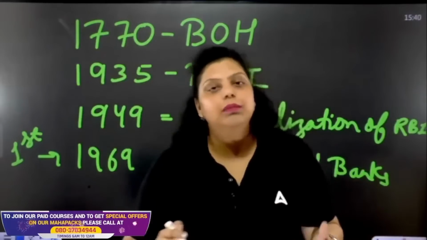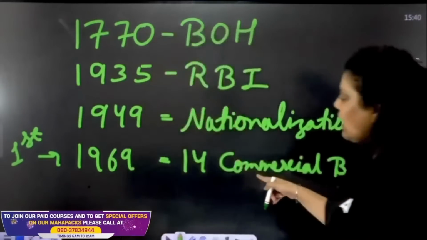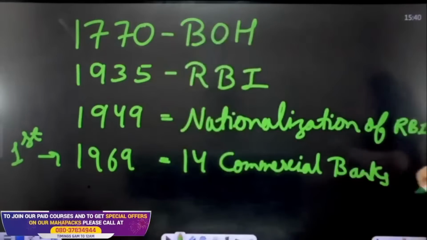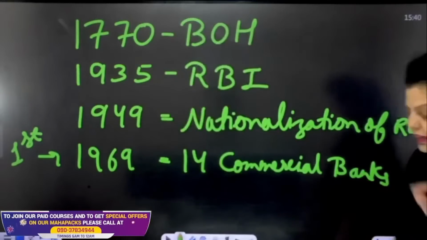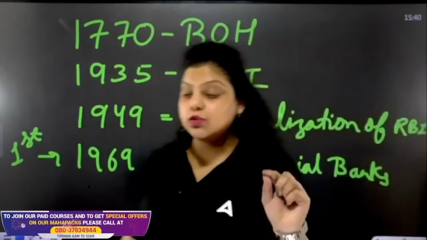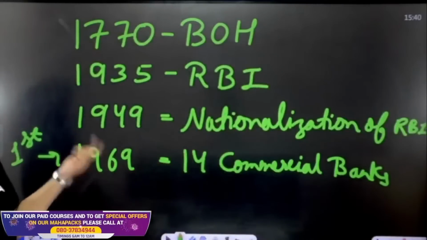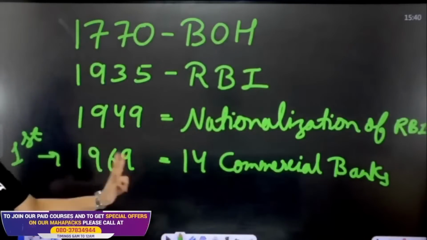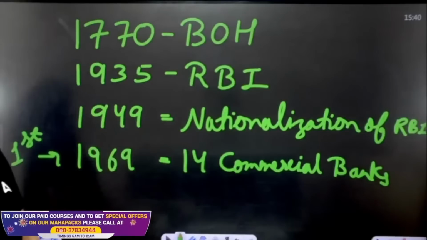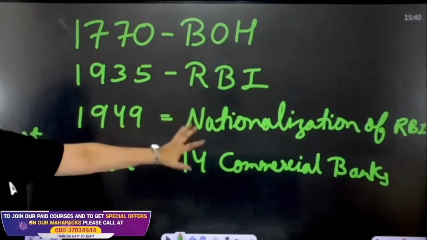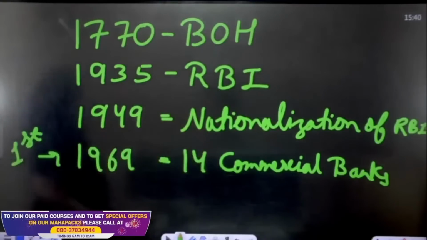No, we had unlimited banks at that time also. But why only 14 banks? Because the government had given the criteria here. Only those banks will be nationalized who have 50 crore public deposit, right? Those banks will be known as your commercial banks. Only those 14 banks were nationalized in the year 1969.